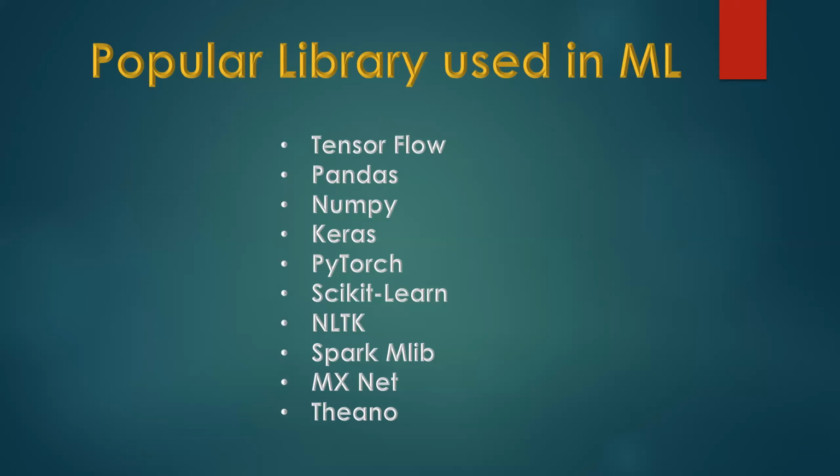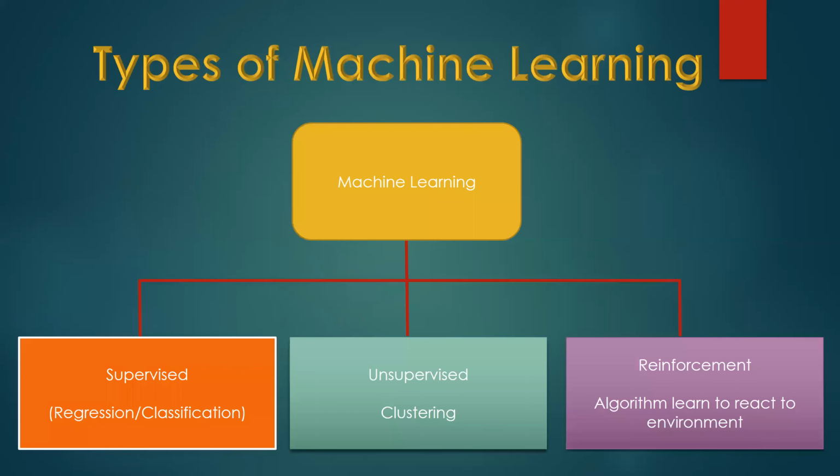Okay, hope you guys are clear. I'm moving to the next slide. Normally machine learning has three types. Machine learning is divided into three types, which are supervised, unsupervised, and reinforcement. What is supervised? Normally, supervised has two different kinds of things: regression and classification.